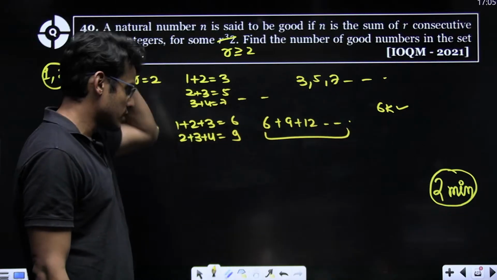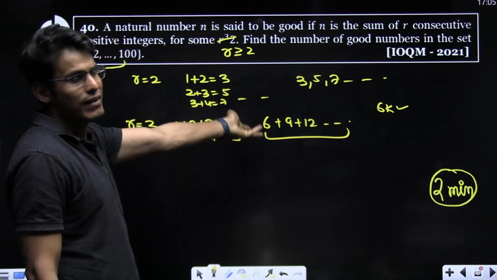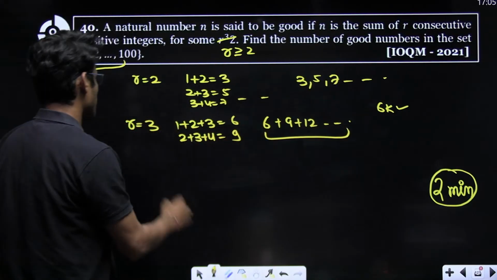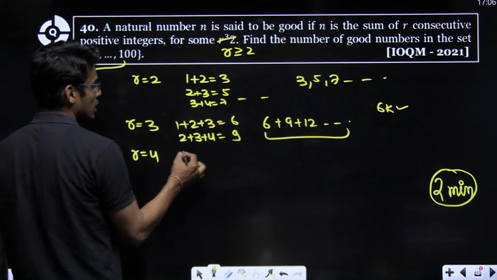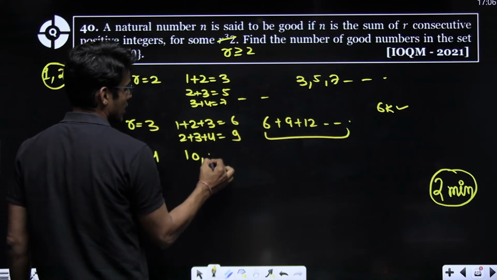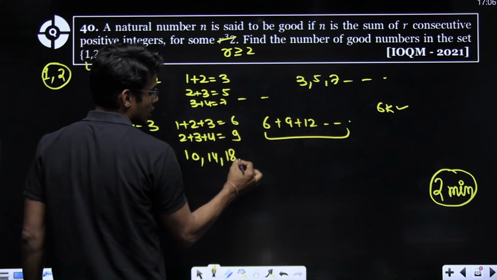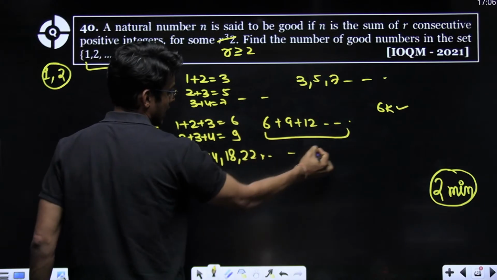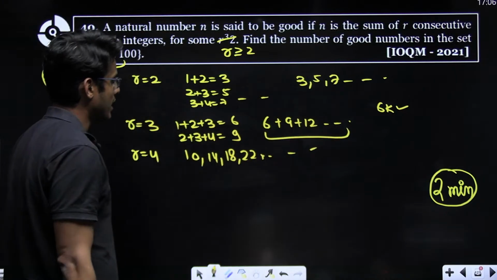See, odd is anyway not a problem. If I take r equal to 4, 1 plus 2 plus 3 plus 4 is 10, then 14, 18, 22, like this.